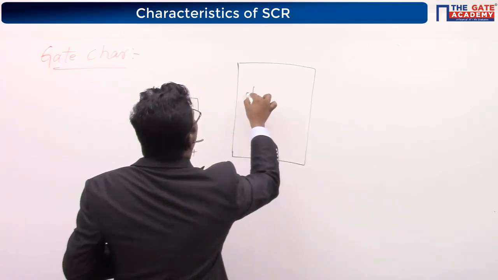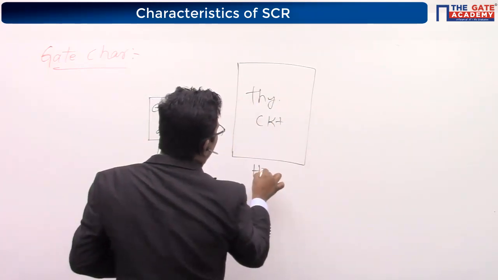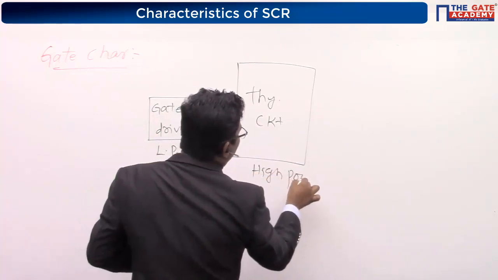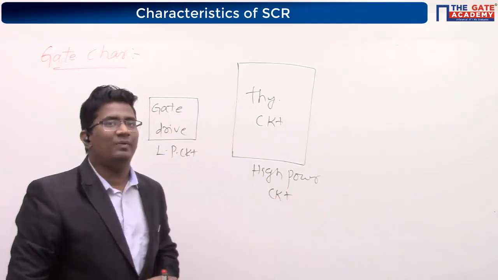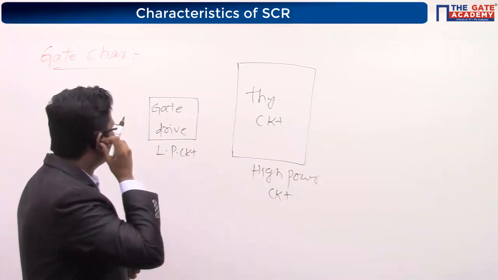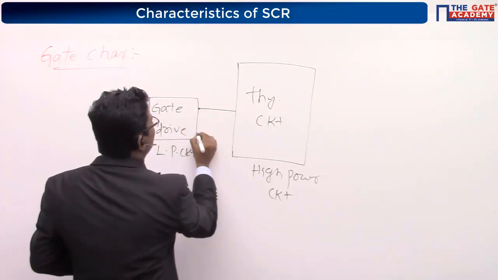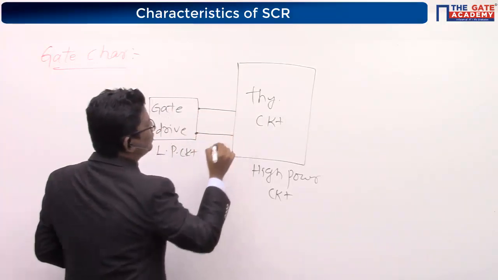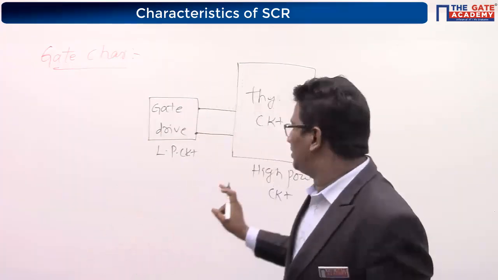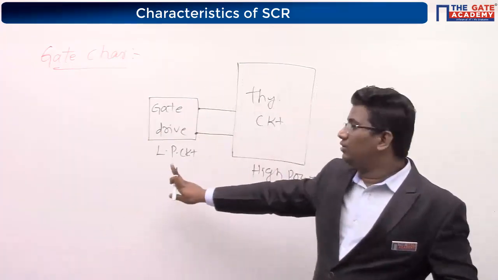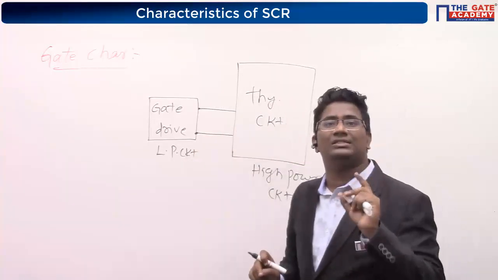Your thyristor circuit is a high power circuit. So this gate drive circuit is connected to the high power circuit. Yes or not? The low power circuit is directly connected to the high power circuit or not? You tell me.